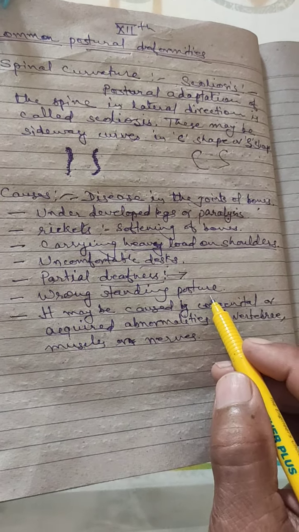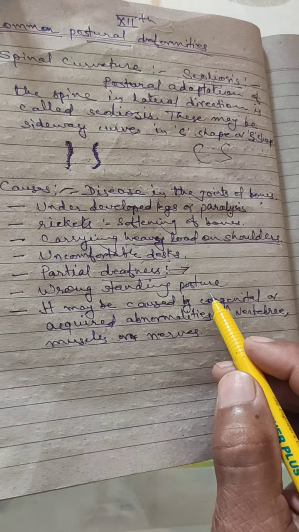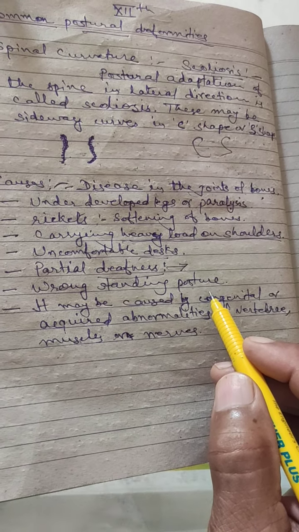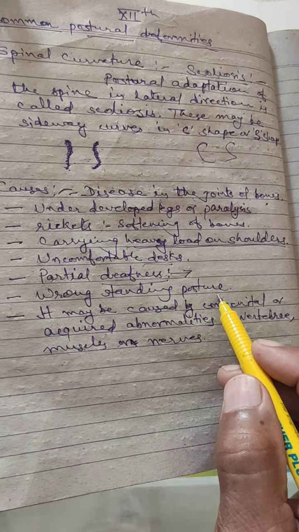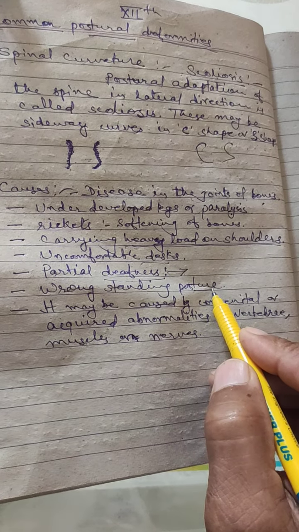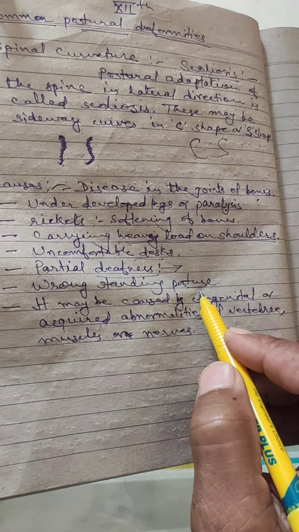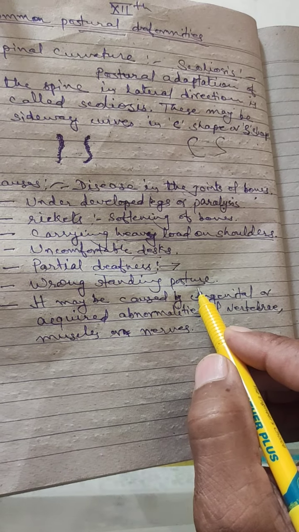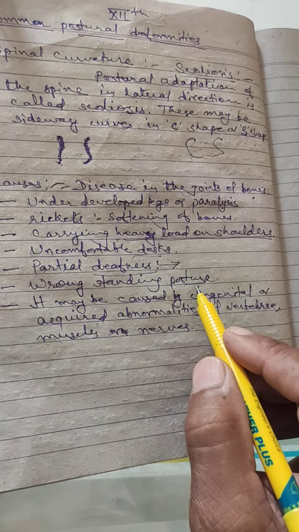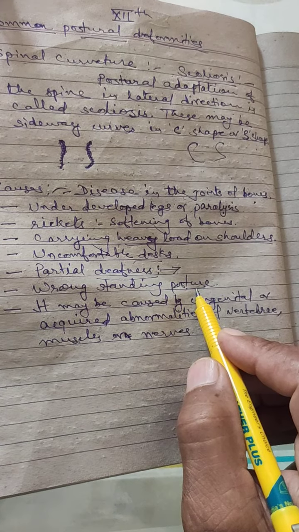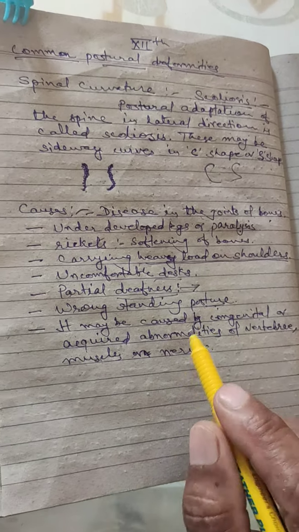Then wrong standing posture. Some children have a stylish way of standing. This is not a good style. You stand with the wrong posture, and that becomes a habit, and later on the habit will form the bad posture of your spine. So always stand erect with body weight on both legs.